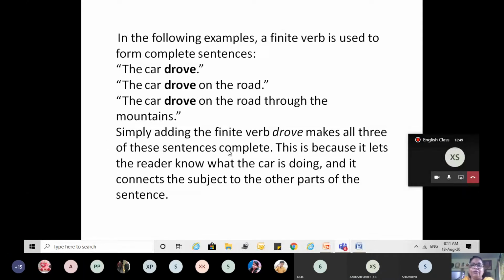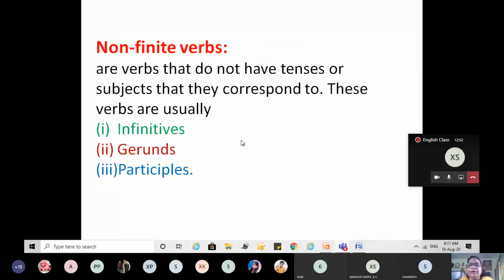So come to non-finites. Non-finites do not correspond to the subject, right? They do not have tenses. Finite verbs have tenses: simple present tense, present continuous tense, present perfect tense, present perfect continuous, all the tenses, in the past tense, in the future tense. But non-finites do not have tenses. And they do not correspond to the number and person of the subject.